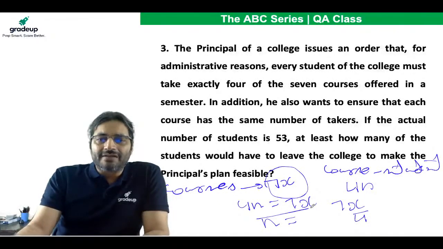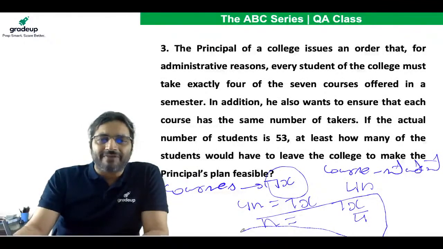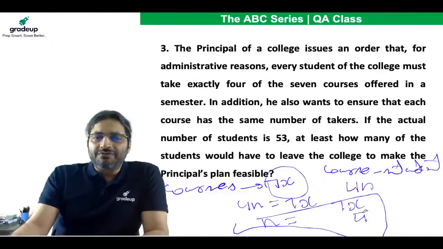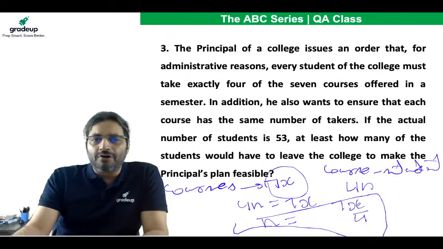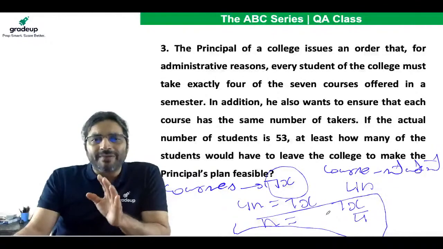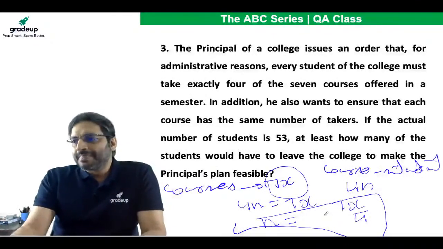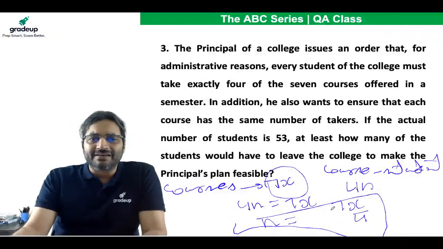Now look at the value of n. Since n has to be 7x divided by 4, this 4 is not going to cut short 7. This x has to be a multiple of 4 in order to make n an integer. So overall, if n is equal to 7x by 4, n has to be a multiple of 7.